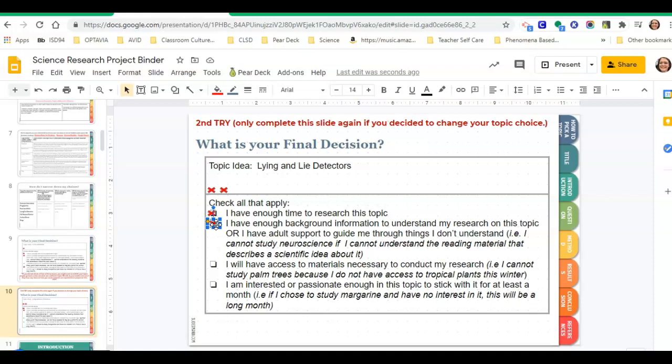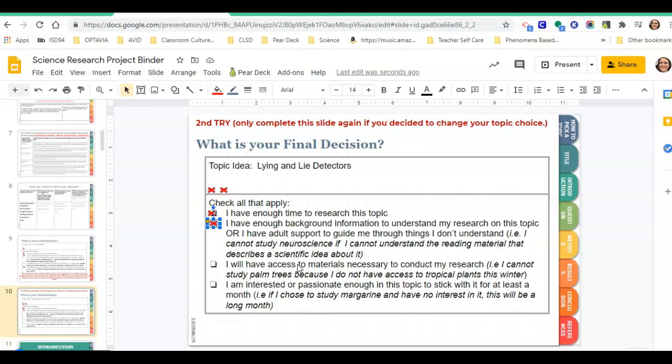Access to materials necessary to conduct my research. This one might be tricky again. So I don't know, like, do I need a lie detector? Because if I need a lie detector test to do anything with this, I feel like I might not be able to do it. So I'm actually going to stop for a minute and I'm going to go check in with my teacher to see if my teacher thinks that I would be able to do this one.